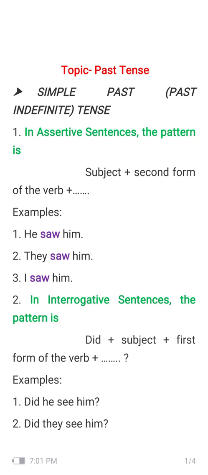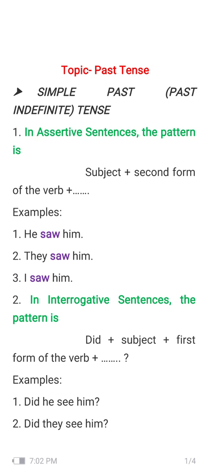He saw him. In the next sentence, they saw him. Again subject they, second form of the verb see, saw, seen, again saw him. These are the examples I shared with you. We can also say he ate his dinner, he got ready for his match. These kinds of examples we can also make for our past tense.